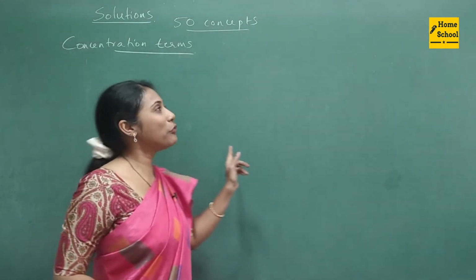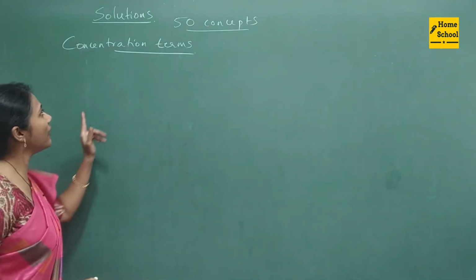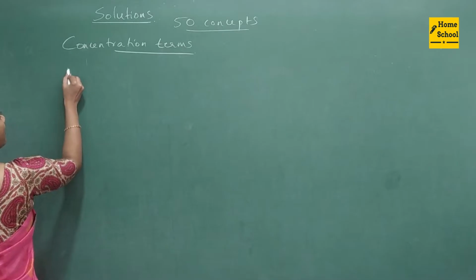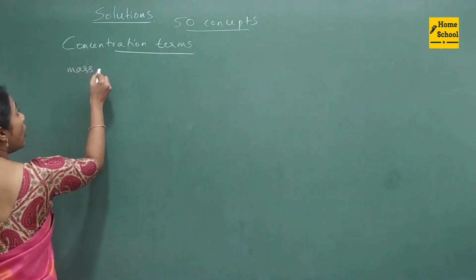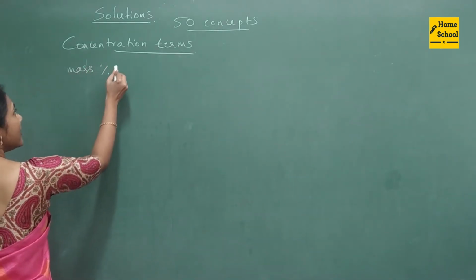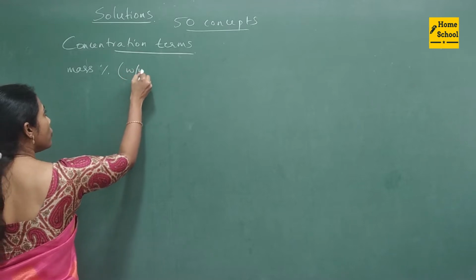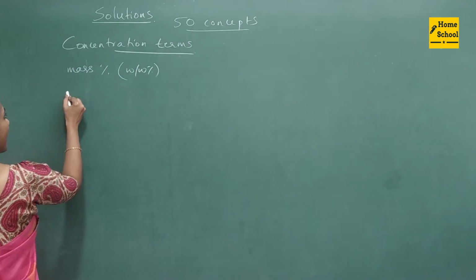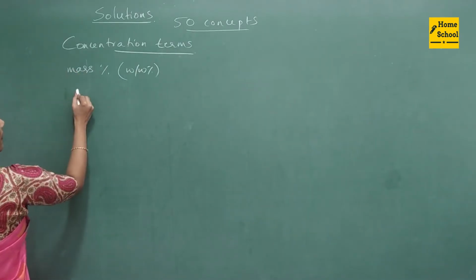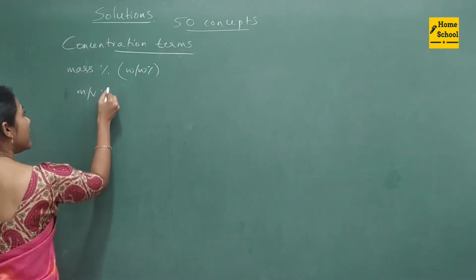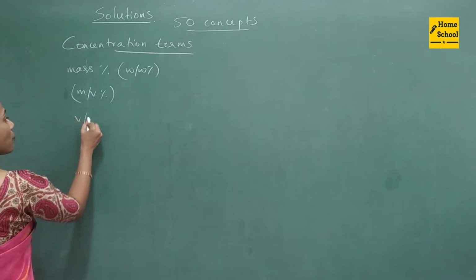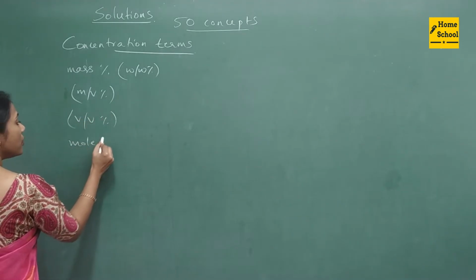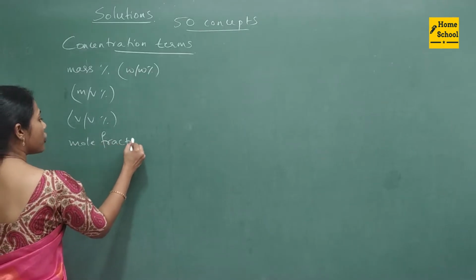So now I'll quickly go back to the topic, concentration terms. So here you majorly have to concentrate on these concentration terms. One is mass percent. You can also represent this by W percent. The other one is mass by volume percentage. Other one is volume by volume percentage. Mole fraction, right?